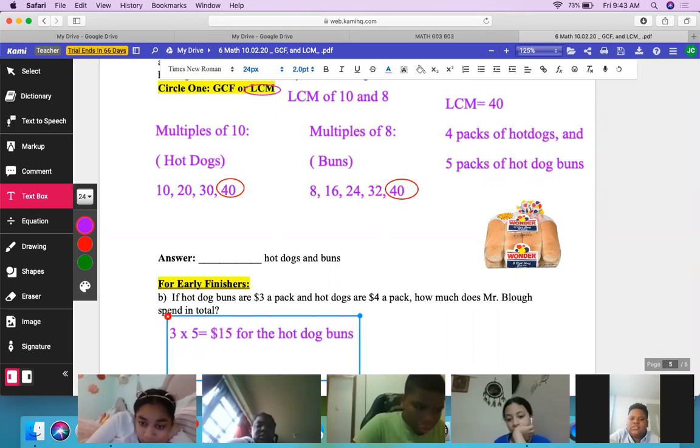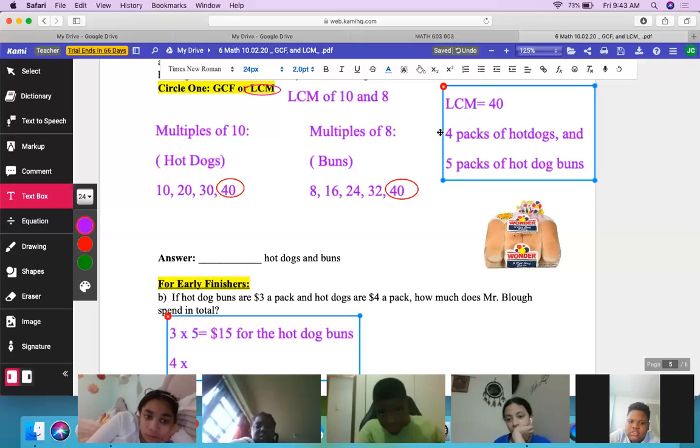Does everyone see that? Now, the hot dogs are $4 a pack. And how many packs of hot dogs do we need? I'm going to need 4 packs of hot dogs. So 4 times 4 is how much money? 16. So $16 for the hot dogs. Everyone see how she got that?